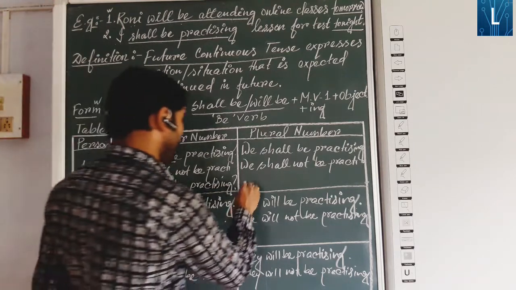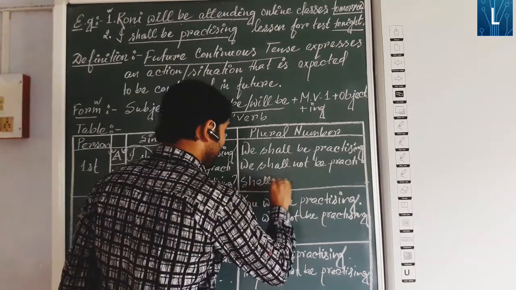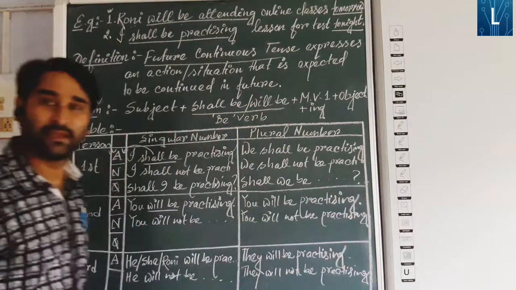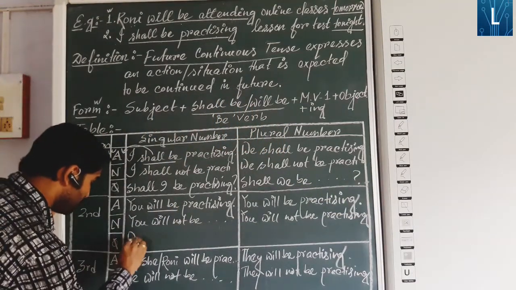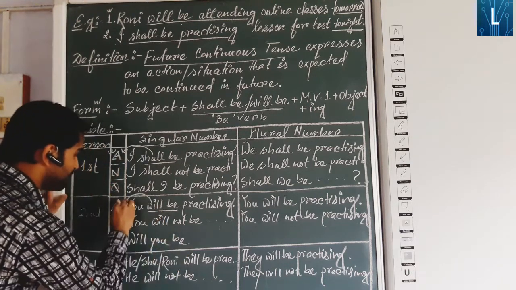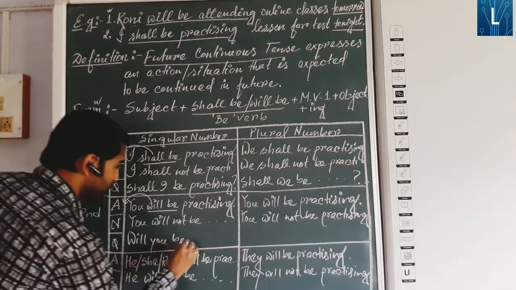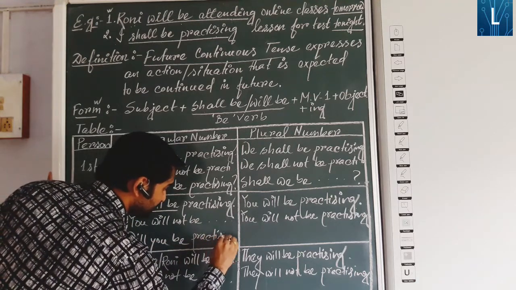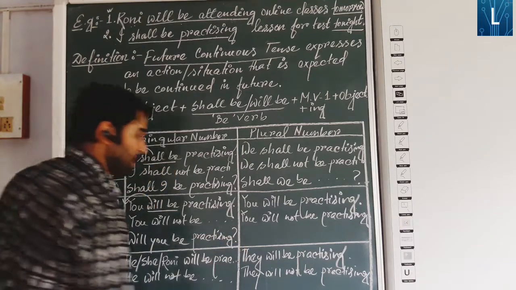Next, in the same way, shall we be practicing? In the same way here also, will you be practicing? Will comes in front of the subject.